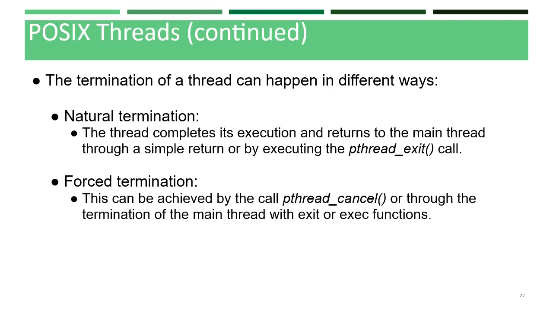Forced termination can be achieved by the call pthread_cancel function or through the termination of the main thread with exit or exec functions. Pthread_cancel function call is used by a thread to terminate another thread.